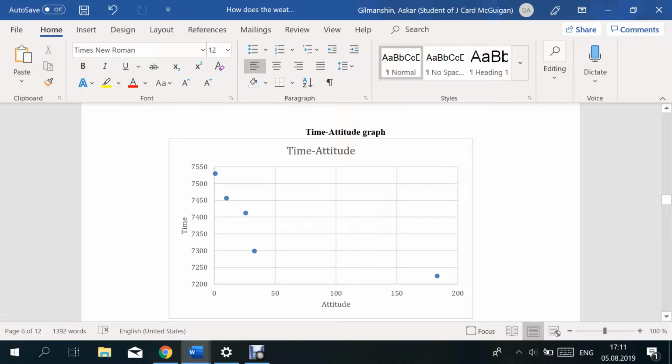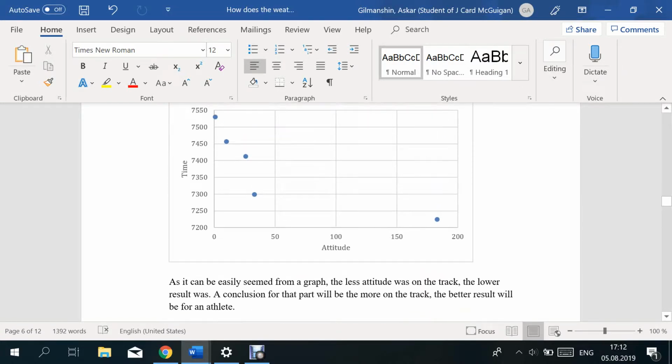His best results, as can be easily seen from here, show up between 150 and 200 meters, or to be exact, 183. He set his personal best at 183 meters above sea level. It doesn't have a line of best fit because it looks like a parabola. Yes, it's going to go up as we increase altitude, because the more altitude you have, the less oxygen you're going to have there.